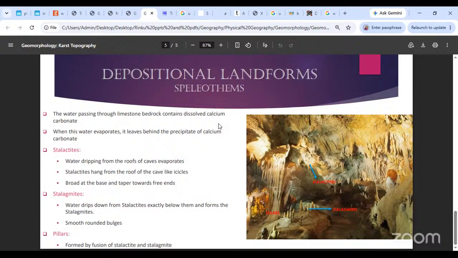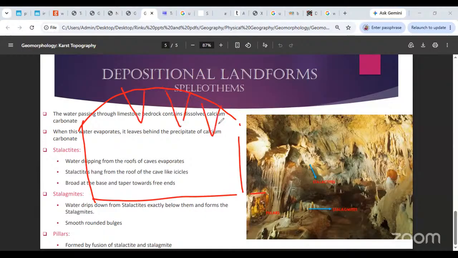Anyways, have you gotten this? We are saying that these icicles hang from the roof of the caves, and they are made up of calcium carbonate. When the water evaporates, what is left behind is the precipitate of calcium carbonate. Suppose this was the cave and this is the roof. If the stalactites are hanging from the roof, then some water is also going to drip over here on the floor.